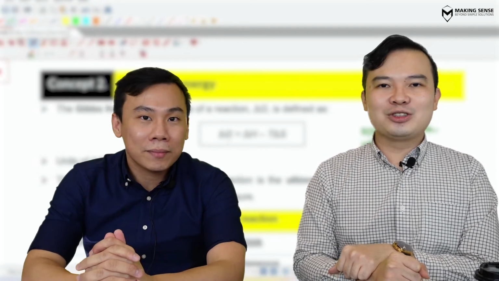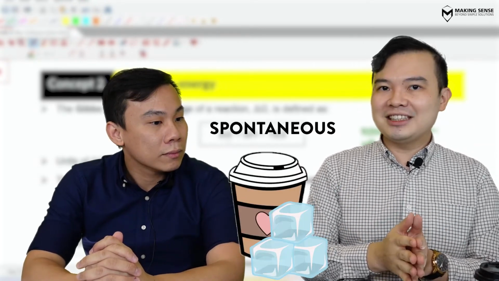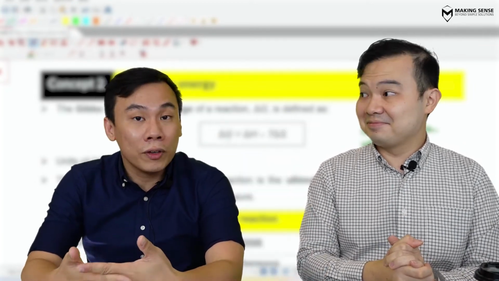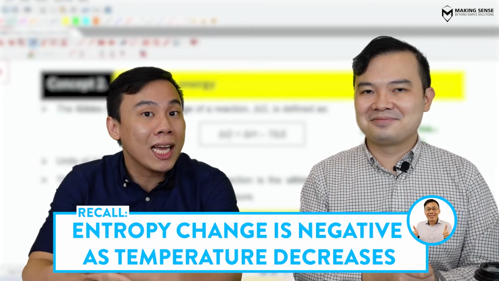Chemistry first. So if I take a look at this cup of coffee cooling down, it is a spontaneous process. But can you tell me a little bit more about its entropy? I mean, the temperature decreased. The coffee cooled down, the temperature must have decreased. So I would say that the entropy decreases, the entropy change is negative.